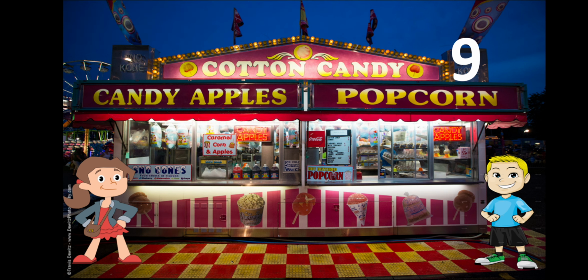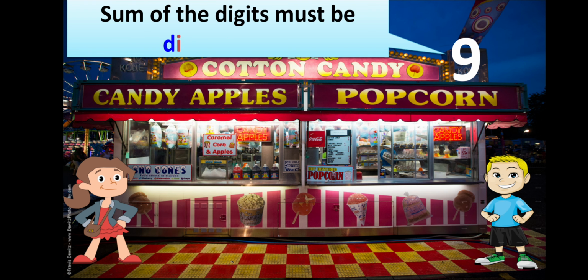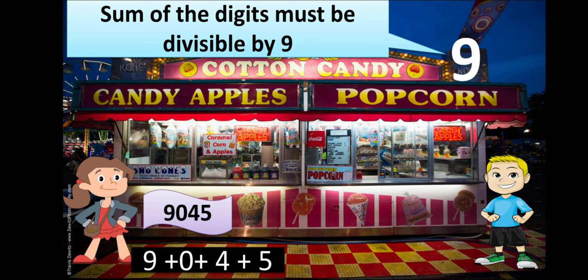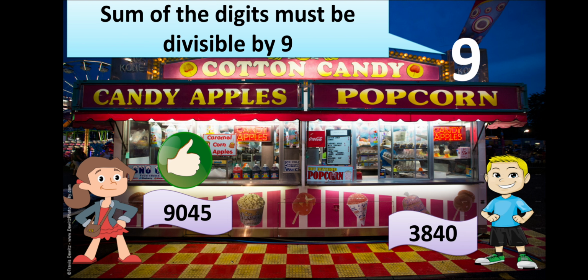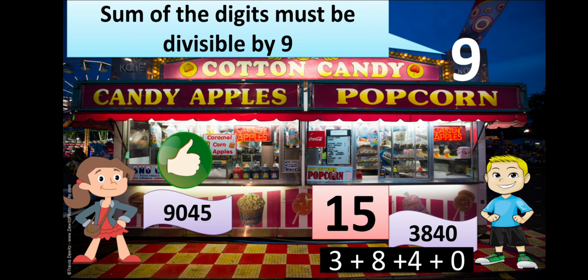Next, moving on to 9. The rule of 9 is similar to the rule of 3. In this stall also you just add the digits and check whether the sum is divisible by 9 or not. Ginny got 18 as the sum of the digits. Now 18 is divisible by 9, so she surely gets a gift at stall 9. Johnny also adds the digits and gets 15.